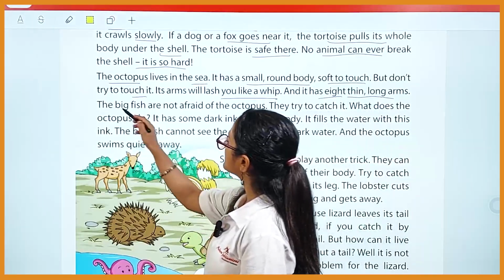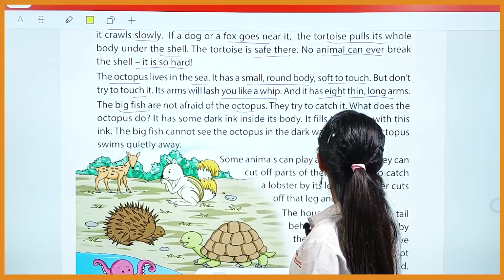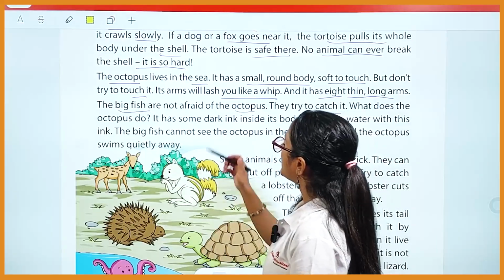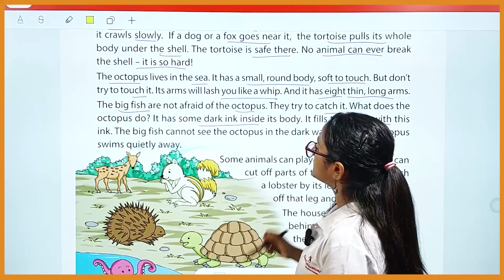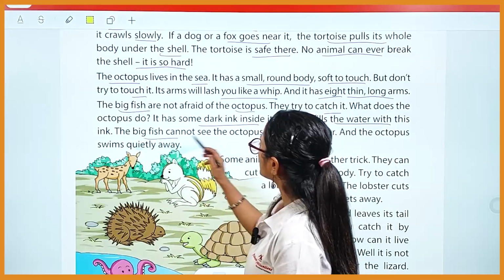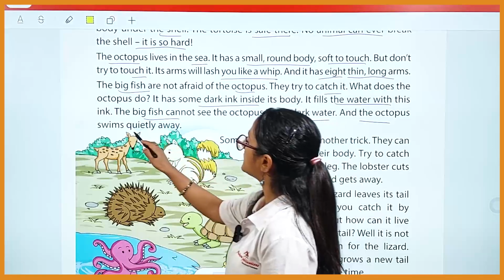Now, next thing is, the big fish are not afraid of the octopus. Okay, they try to catch it. What does the octopus do? It has some dark ink inside its body. It fills the water with this ink. The big fish cannot see the octopus in the dark water, and the octopus swims quietly away.